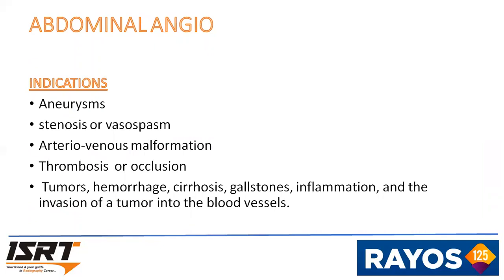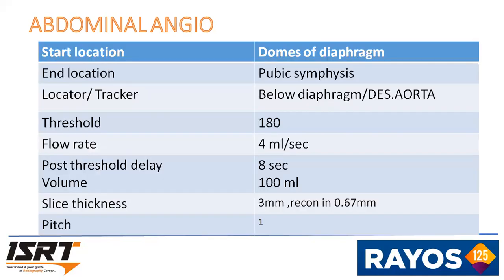And abdominal angio. Indications are aneurysm, stenosis or vasospasm, AVM, thrombosis or occlusion, tumor, hemorrhage, cirrhosis, gallstone, inflammation, and the invasion of a tumor into the blood vessel. Start location is at the dome of diaphragm. End location is at pubic symphysis. Locator and tracker is placed below the diaphragm, that's the ascending aorta.